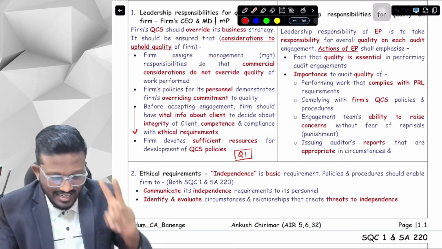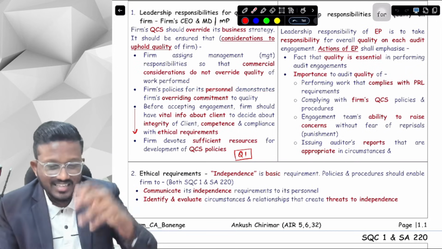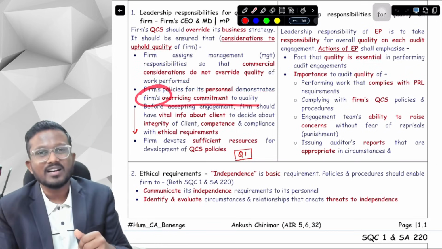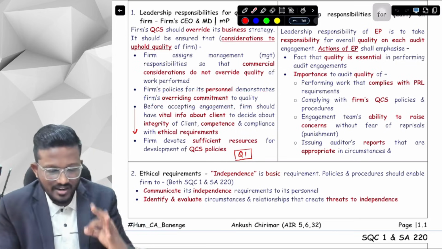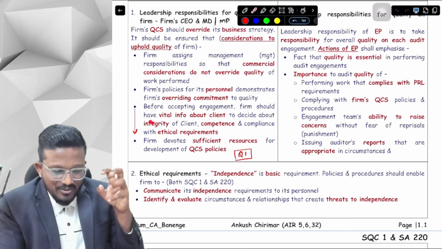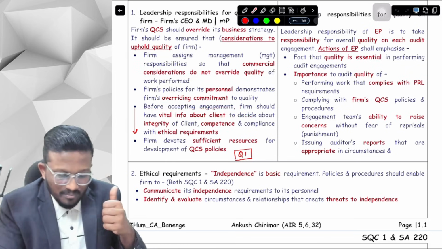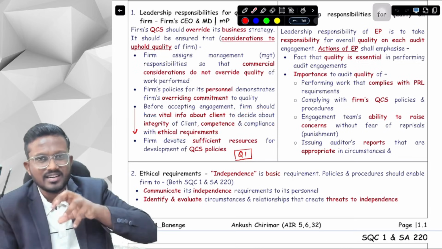Secondly, the firm's policy for its personnel shows the firm's overriding commitment to quality. Third, before accepting any engagement, the firm should obtain vital information about the client so that we can decide based on integrity, competence and compliance with ethical requirements, which we will study in acceptance and continuance.